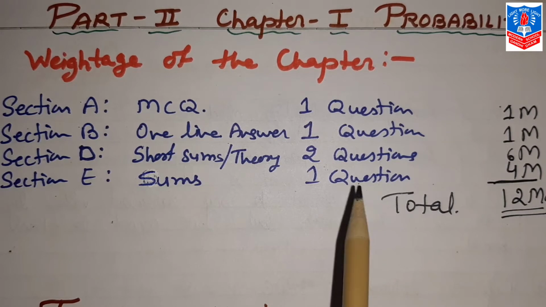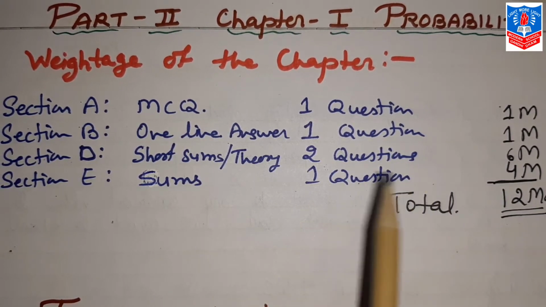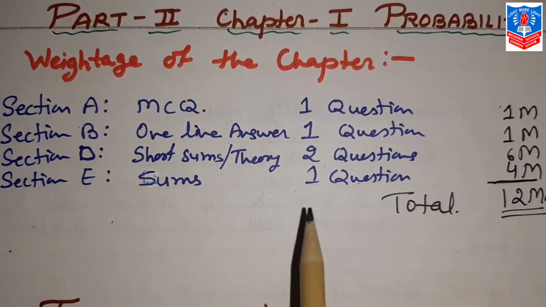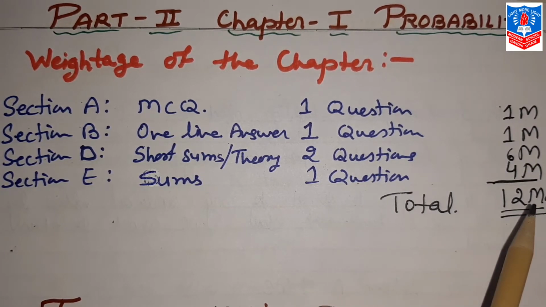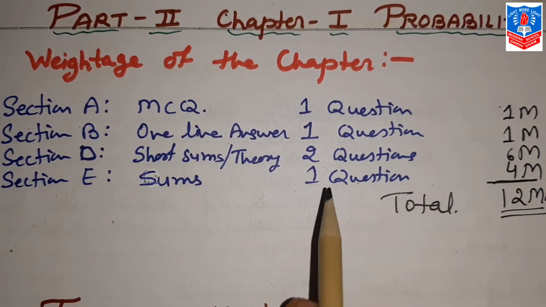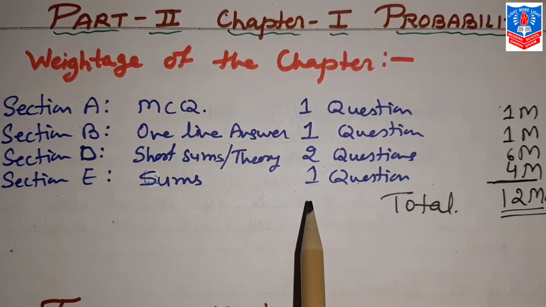If you understand, you can solve very easily, because calculations are minimum in this chapter. Very short sums, 2 marks, 3 marks, and if you know how to solve, hardly 1 or max 2 minutes to solve one sum of this chapter. So total 12 marks are there, cash marks, but as I said, only if you understand can you solve. Now let us start the theory part of this chapter.